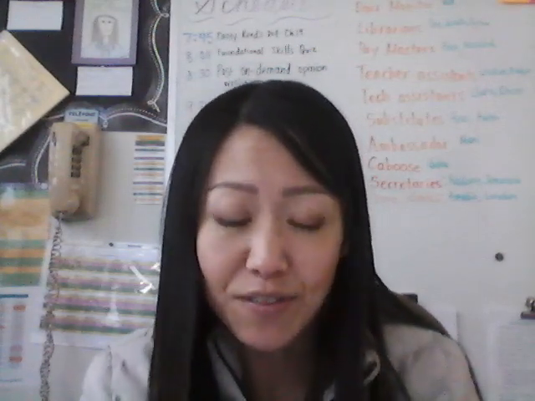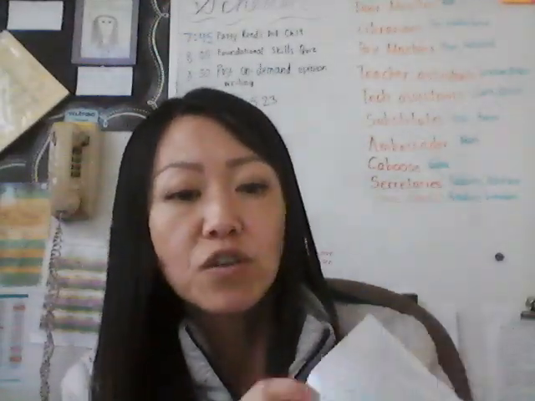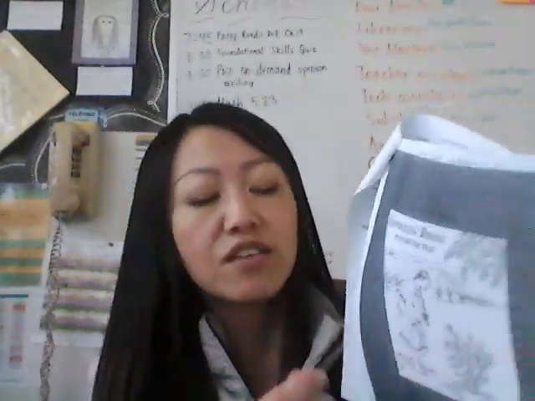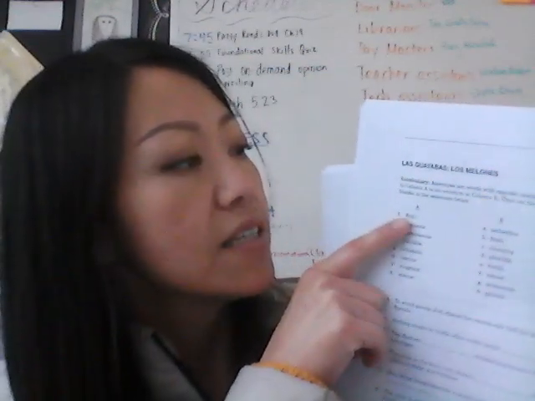Now, after reading chapters 5 and 6, you'll get your independent study work. You'll open to the core novel section and look for pages 9 through 12. Page 9 will begin with vocabulary. So you have a list A and a list B. Your job is to match list A to its antonym on list B.